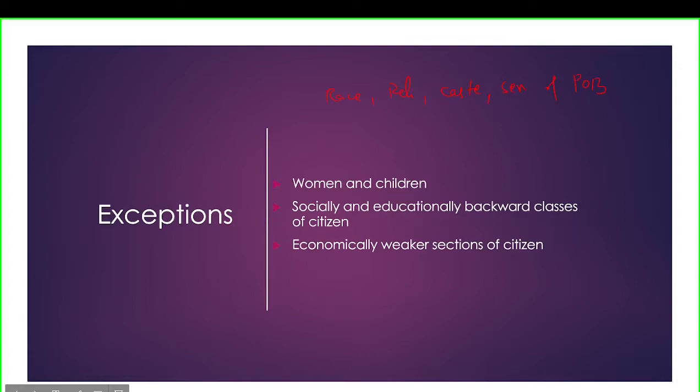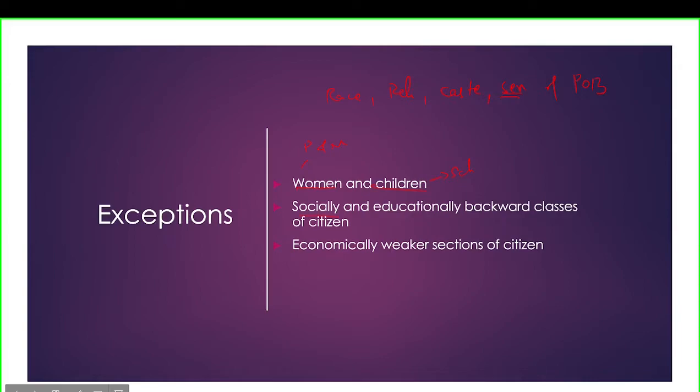Here sex is also mentioned, which means people cannot be discriminated against based on their gender. But there is an exception that women and children have been given. The state is permitted to make any special provision for women and children for their development, like reservation for women in panchayats and municipalities, and for children some kind of scholarships. So there are some special privileges that have been given.